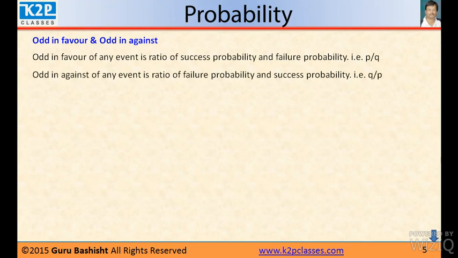If P is the success probability and Q is the failure probability, then odds in favor is P by Q. Similarly, odds against any event is the ratio of failure probability and success probability, that is Q by P, where Q is the failure probability and P is the success probability.